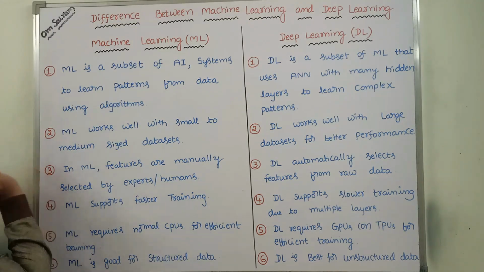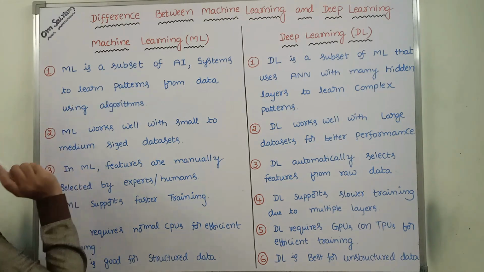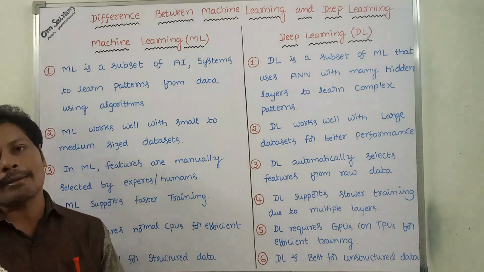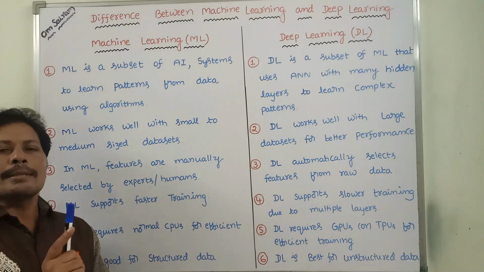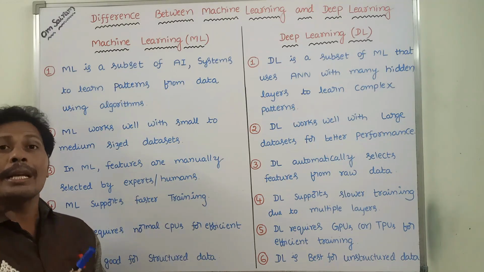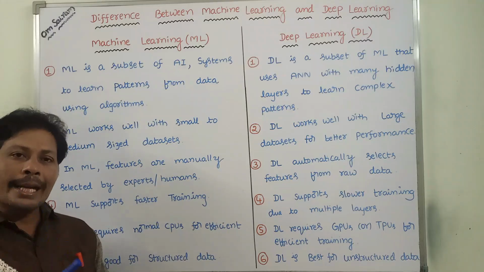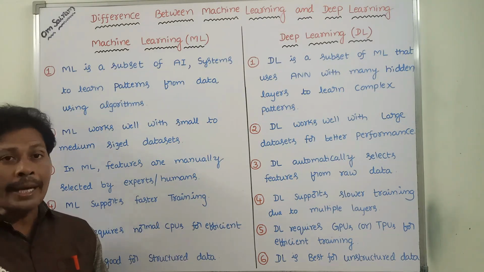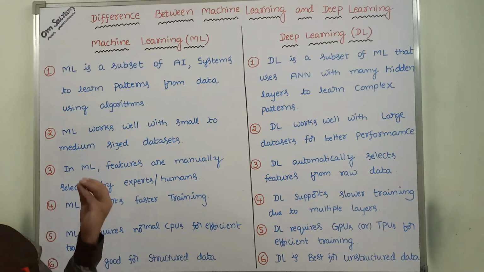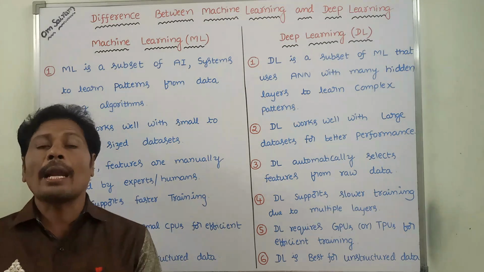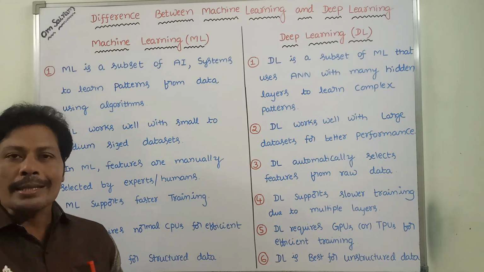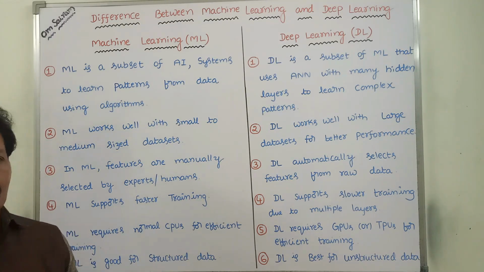Next, second point. Machine learning works well with small to medium sized data sets. So that means if the data set is small, machine learning works well. If the data set size is medium, then machine learning works well. So machine learning works well when the data set size is small or medium.